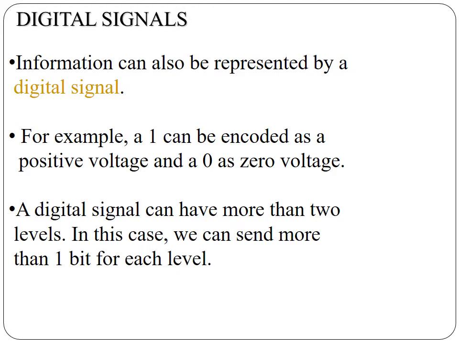In this case we can send more than one bit for each level. If it is only a single bit for representing a level, we can have only two levels, right? 0 for one level and 1 for another level. But if we have two bits for representing one level, how many combinations are possible? We can have 0 0, 0 1, 1 0, 1 1. So we can have four levels with two bits. Like that we can send more than one bit for each level. So let's see an example here.